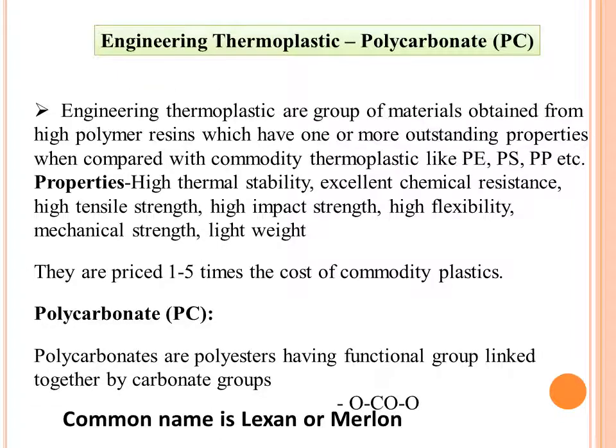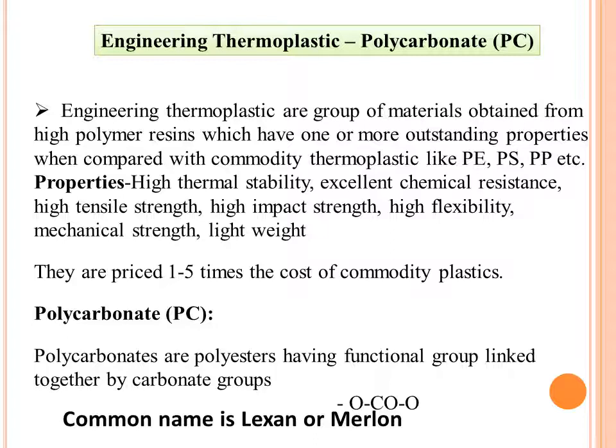So the first special polymer that we have to see is engineering thermoplastic. In engineering thermoplastic, one example that we will see in detail is polycarbonate. What is engineering thermoplastic? It is a group of materials obtained from high polymer resins, and these have one or more outstanding properties if we compare them with normal thermoplastics like polyethylene, polystyrene, polypropylene. So these are the normal thermoplastics.